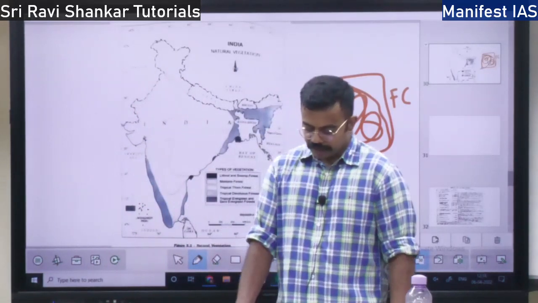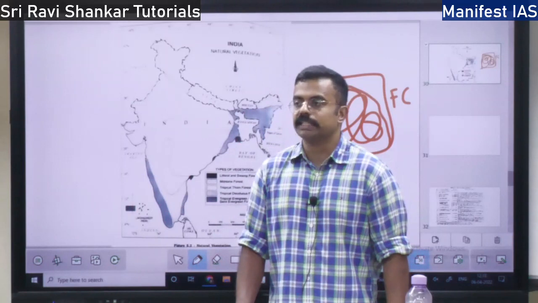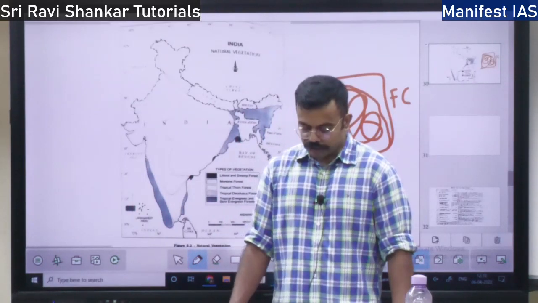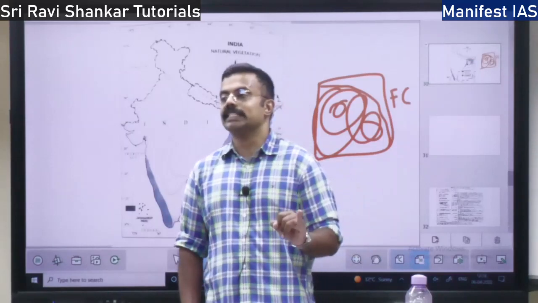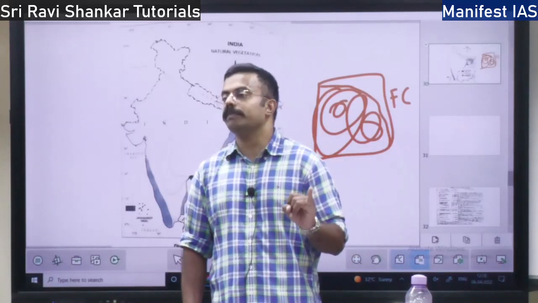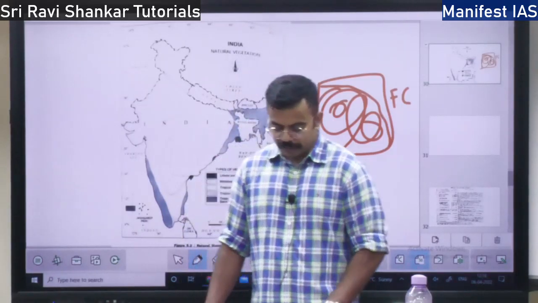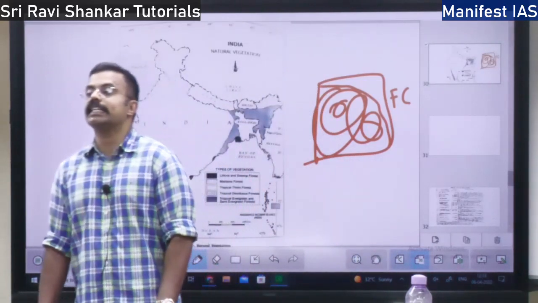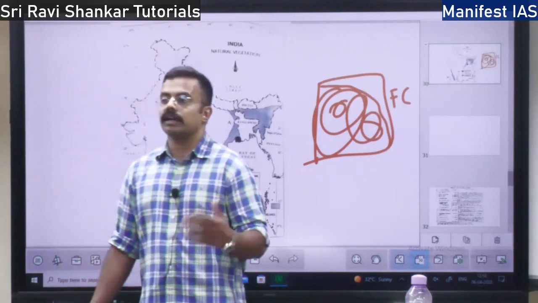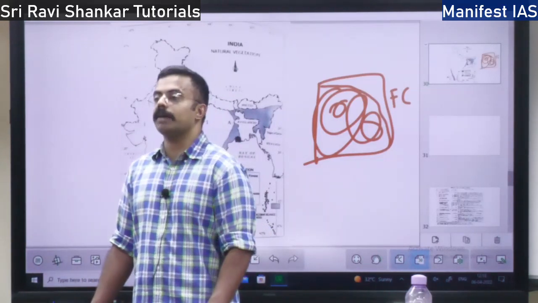They say that with increasing forest cover, we have to achieve the aim of checking soil erosion. If the forest is high, soil erosion will be very low. Also, increasing forest cover will prevent desertification, that is, places becoming deserts.